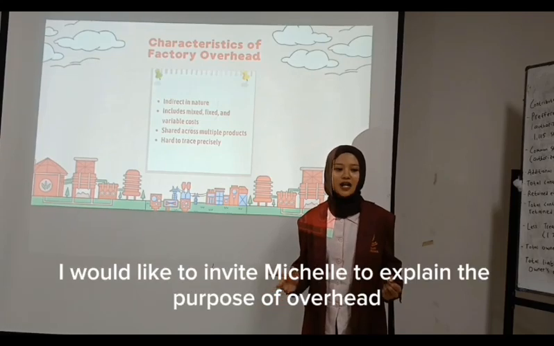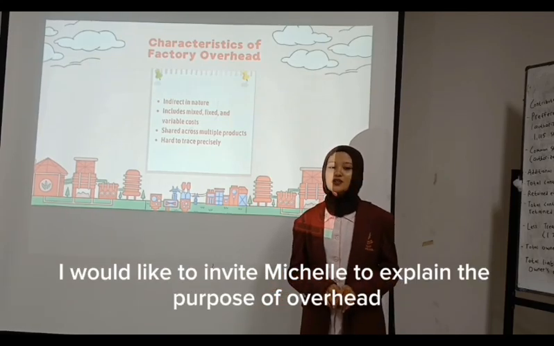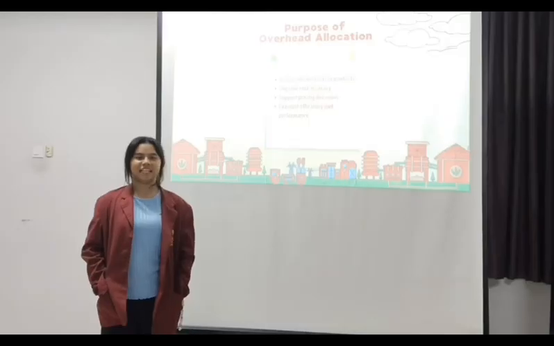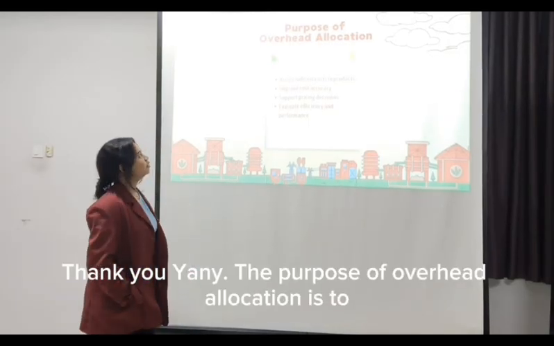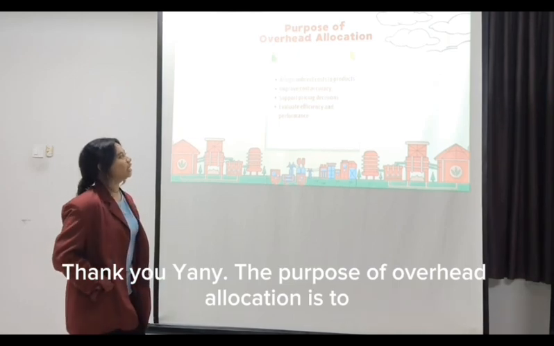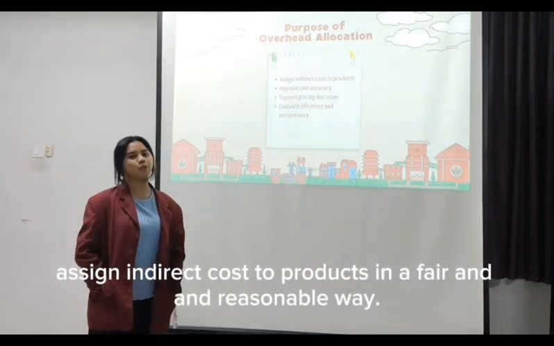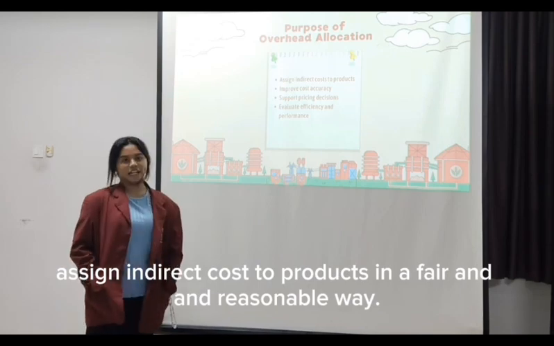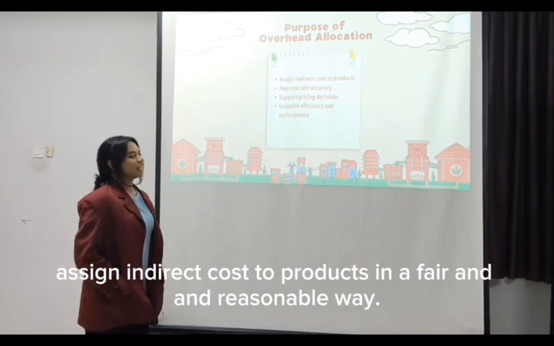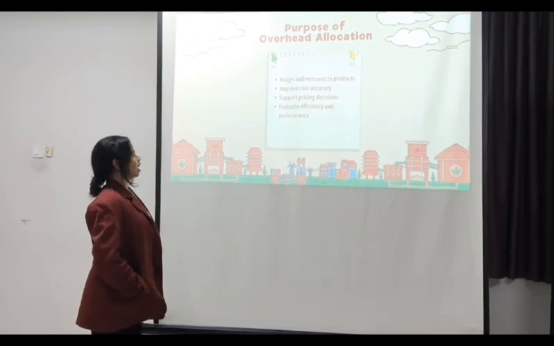Now I would like to invite Michelle to explain the purpose of overhead allocation. Thank you, Yani. The purpose of overhead allocation is to assign indirect costs to products in a fair and reasonable way.